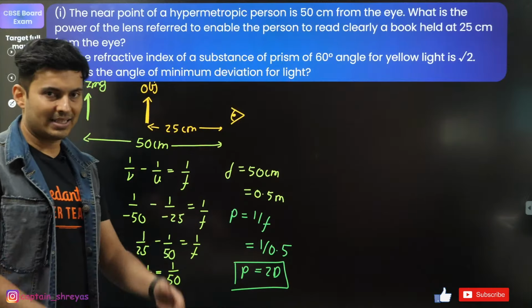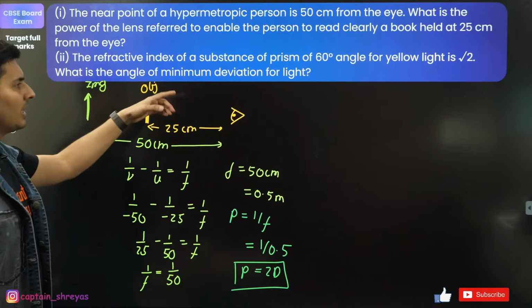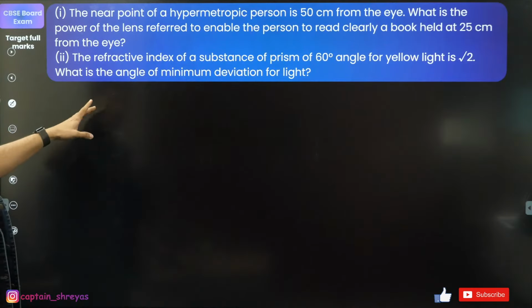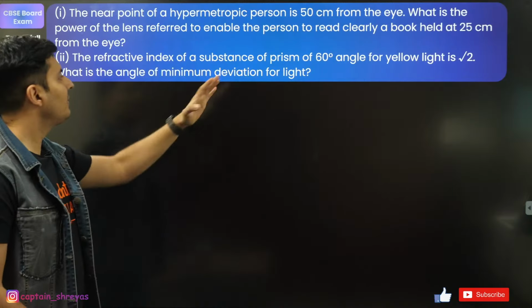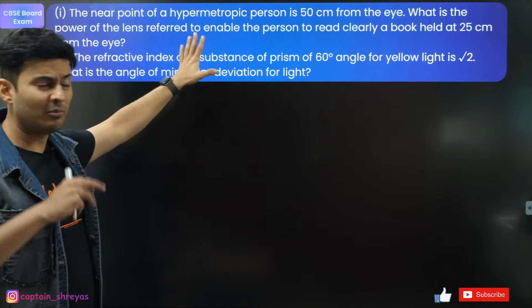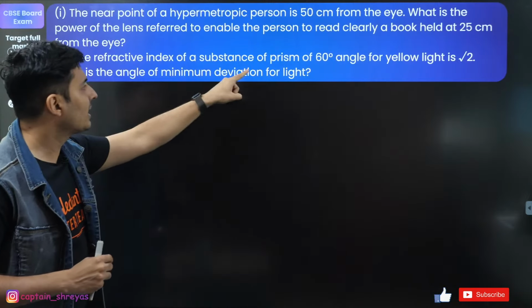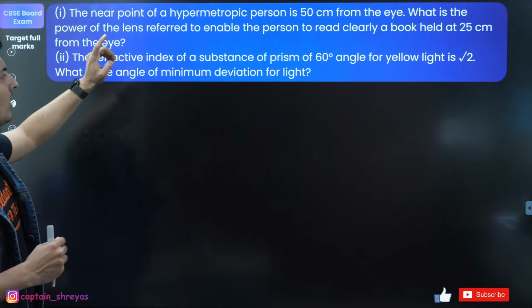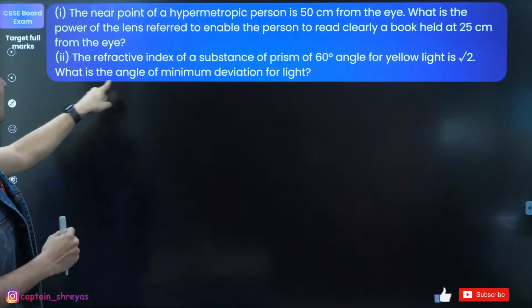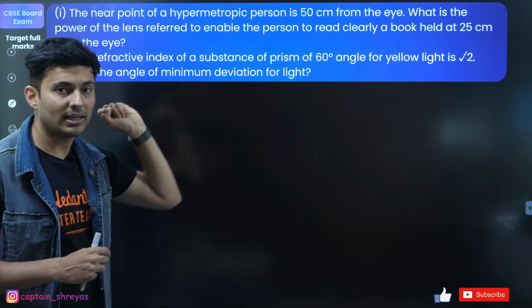It's a convex lens. Then comes the next part, which I will do on the next slide if I have space. Yes. The refractive index of a substance of a prism. This can come for 4 marks, guys, 2 marks for this, 2 marks for this. Refractive index is root 2, angle of prism 60 degrees. What is the minimum deviation for that light?